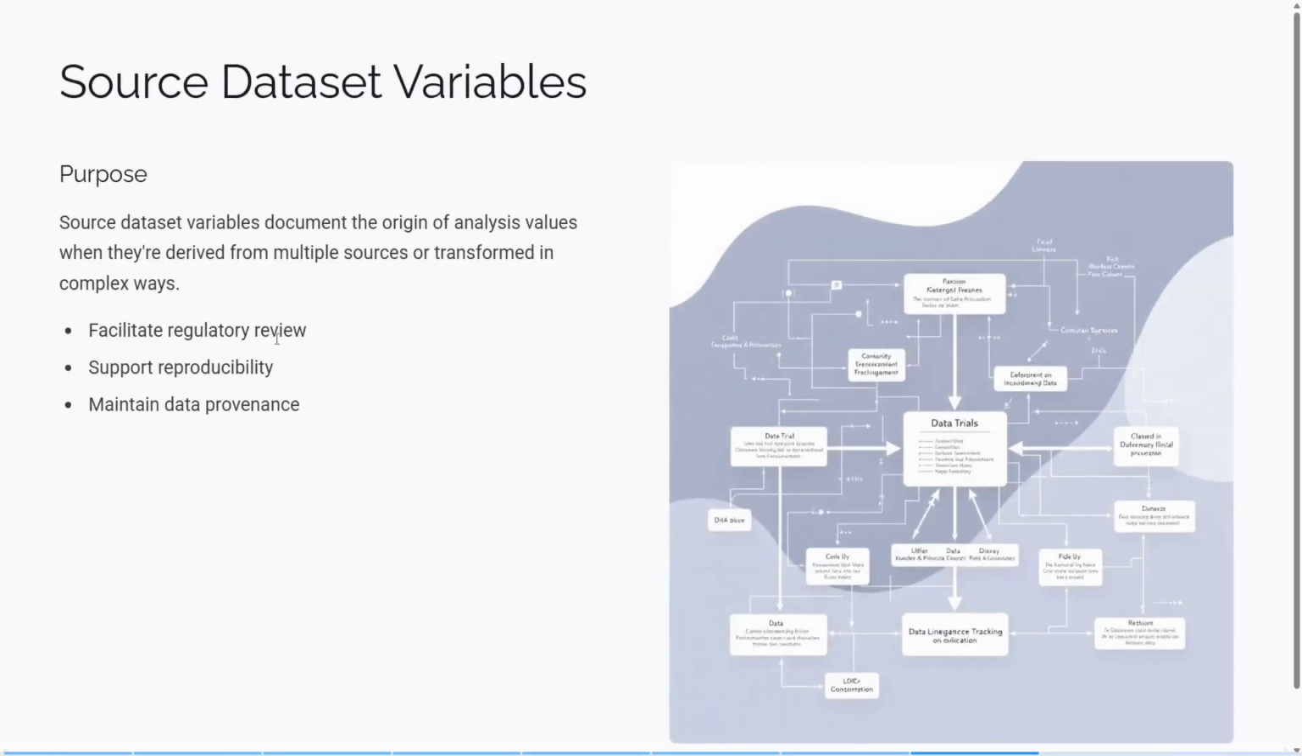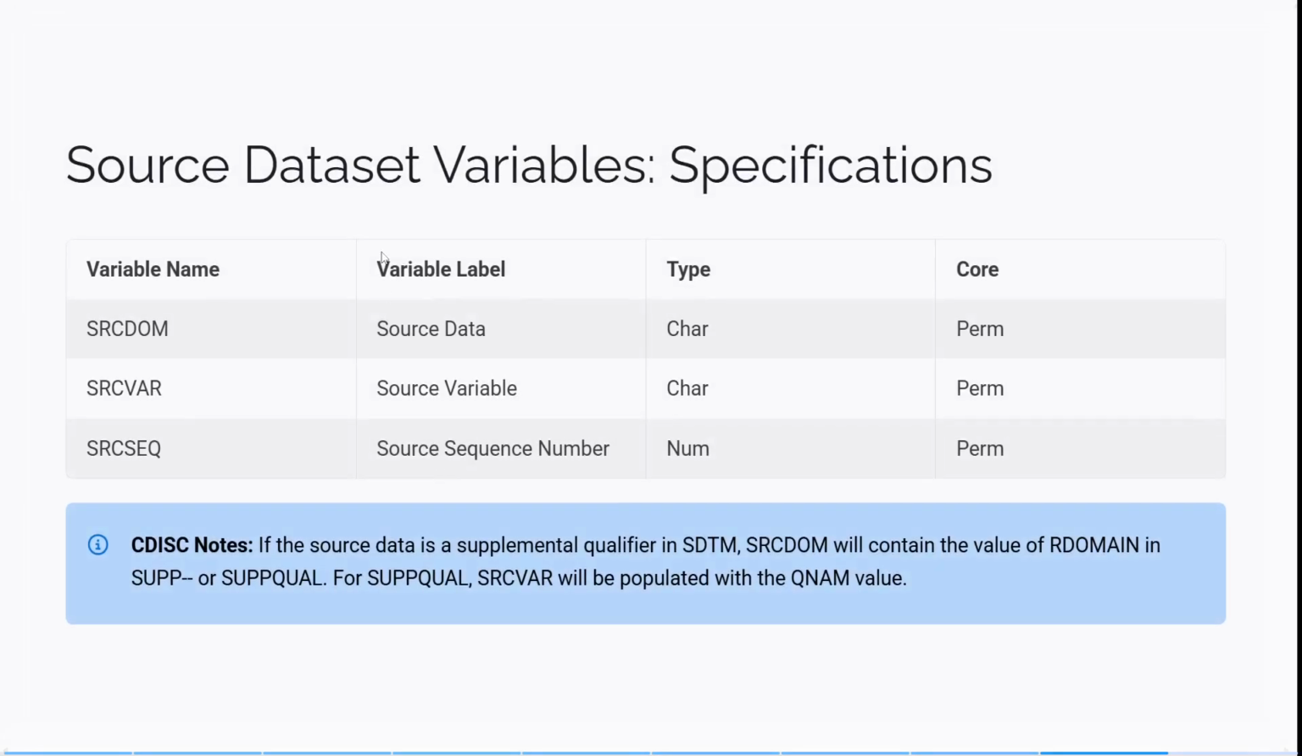So the source dataset variables document the origin of analysis values when they are derived from multiple sources or transformed in complex ways. They facilitate regulatory review, support reproducibility, and maintain data provenance. These are the main purposes of the source dataset variables. The source dataset variable specifications: the source domain, which domain the data is coming from, and the source variable, the SRC variables, which variable is coming from that. These are the three variable names, along with the source sequence. Three of them are permissible variables.